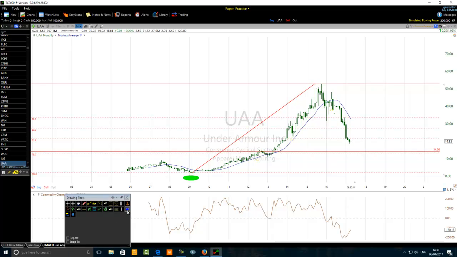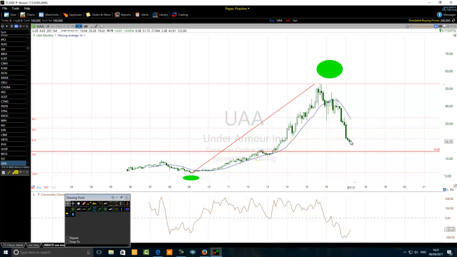Here it is. A bullish trend for Under Armour. It has been going on for some time, but the stock was going down before they gave the downgrade. Now, personally, I look at this and I'm not interested in selling this stock at this point in time.